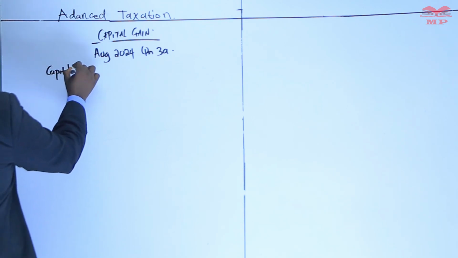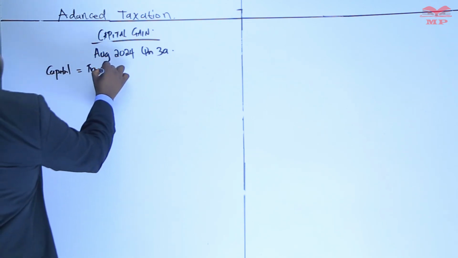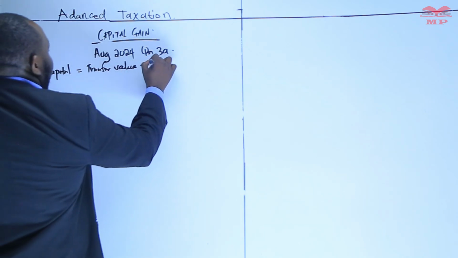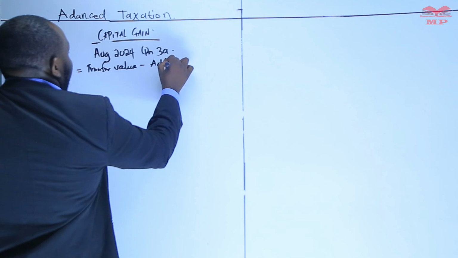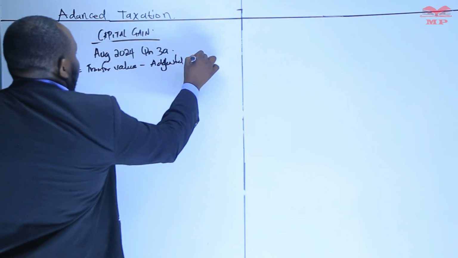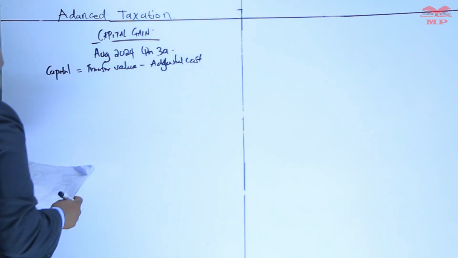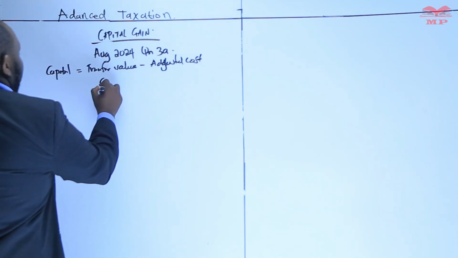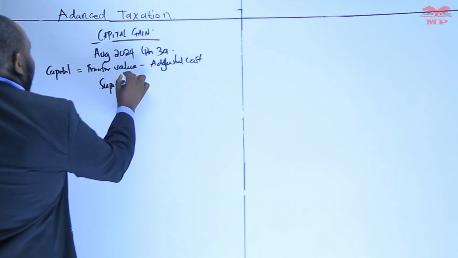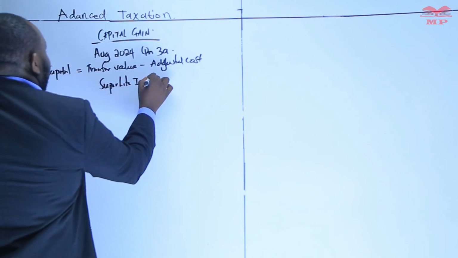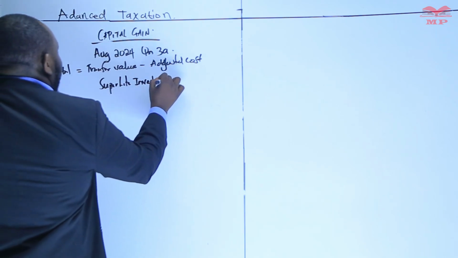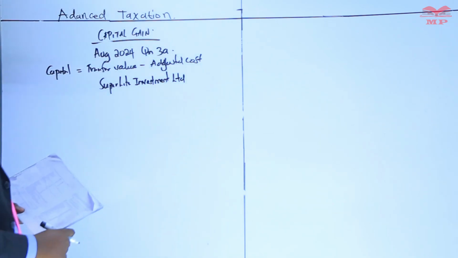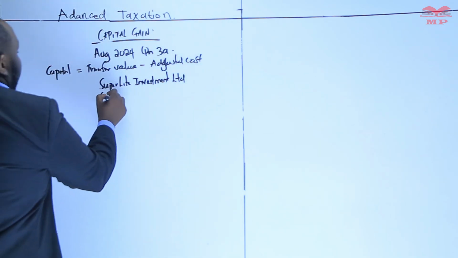Capital gain is equal to transfer value minus the adjusted cost. So we can have the capital gain computation for Superlight Investment Limited.